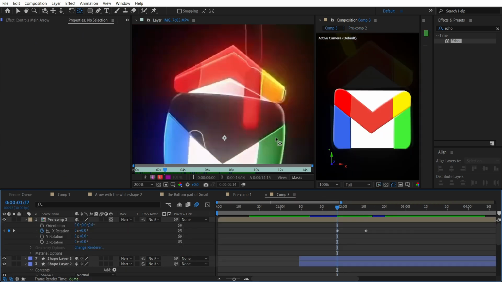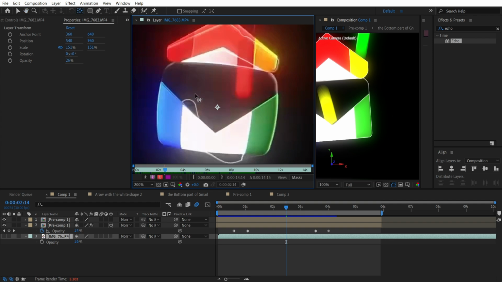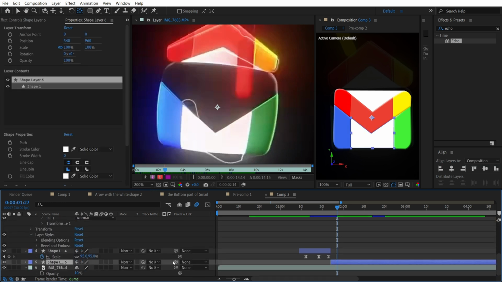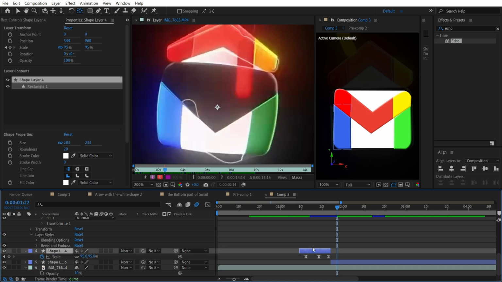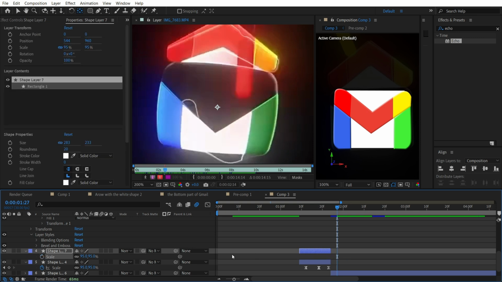Also guys, we need to recreate the rectangle. Here, as you can see, we have a black rectangle, and we can recreate it really easily. We just need to find our white rectangle that we already removed. We will duplicate it. At this point, we don't need any scale keyframes. We will just set it over here. Let's continue.